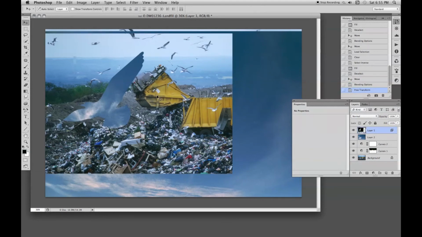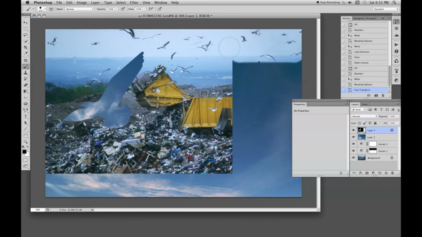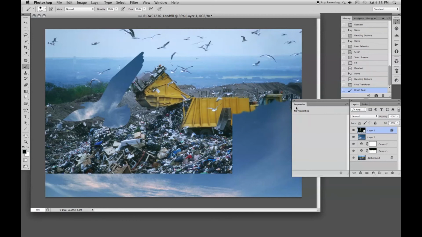Enter that. We need to black out more of the image, so with a black brush, hard edge, we go around the outside to get rid of what's been revealed. We're just making the mask bigger to get rid of all the unwanted bits.